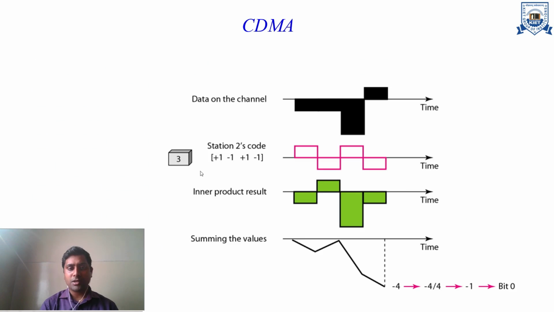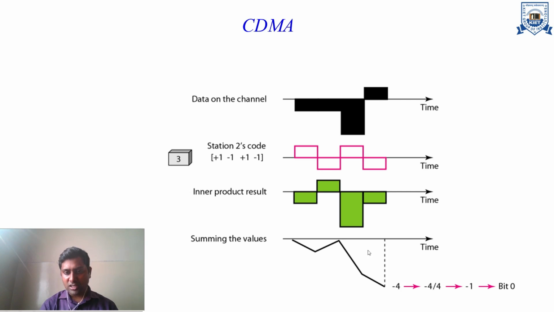Now let's suppose station 3 wants to get the data which is coming from station 2. The same signal will be received by all the stations, but if station 3 wants to receive the data from station 2, it needs to take the inner product with the help of the station 2 code. This is showing the station 2 code, plus 1, minus 1, plus 1, minus 1. Now I'm just taking the inner product. This value is minus 1 and this value is plus 1, so the multiplication will be minus 1. Now it is minus 1 and minus 1, so that will be plus 1. Again, this is minus 3 and this is plus 1, so that will be minus 3. It is plus 1 and minus 1, so that will be minus 1.